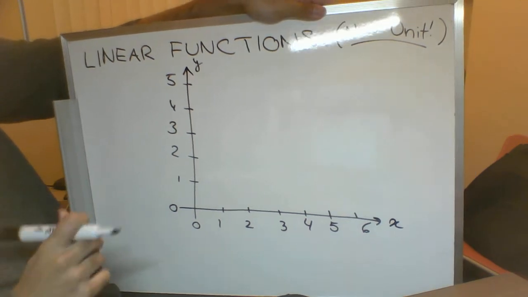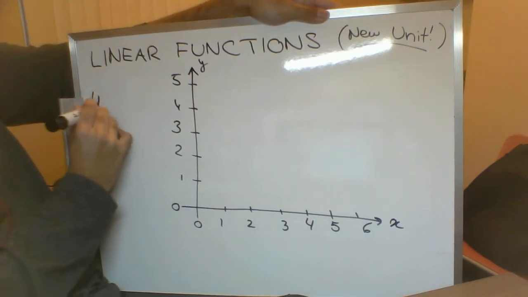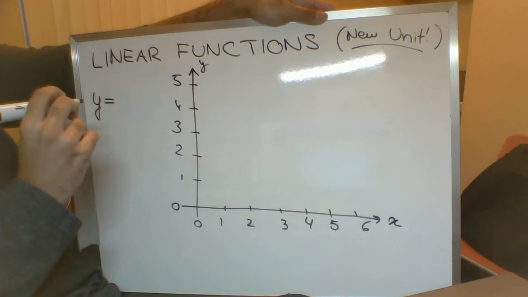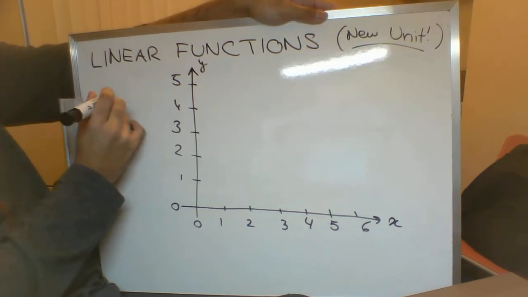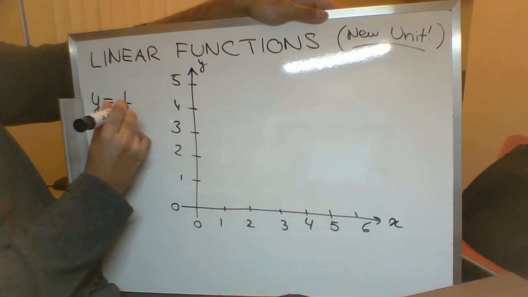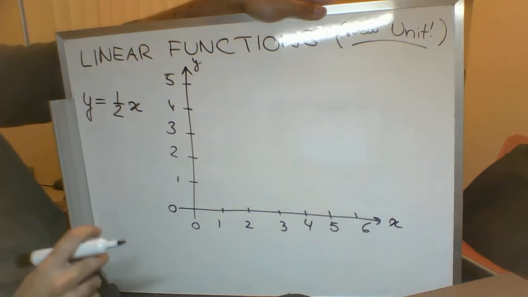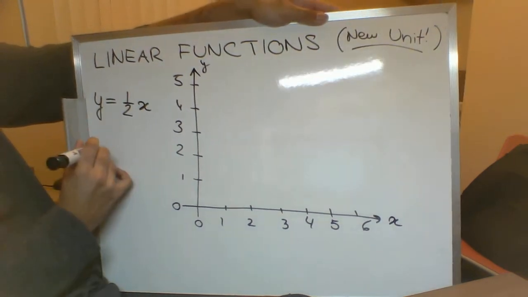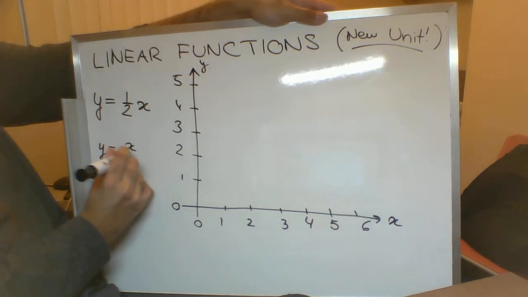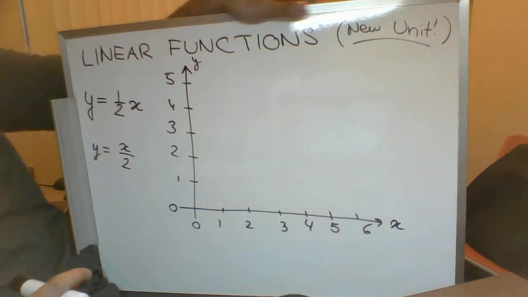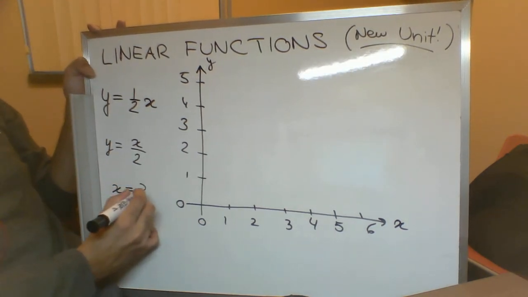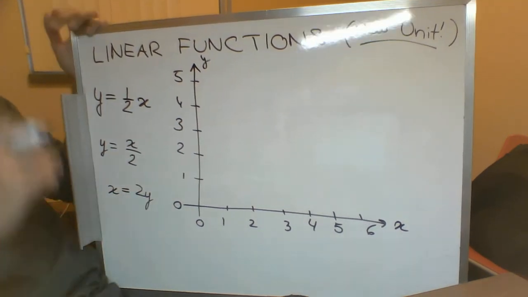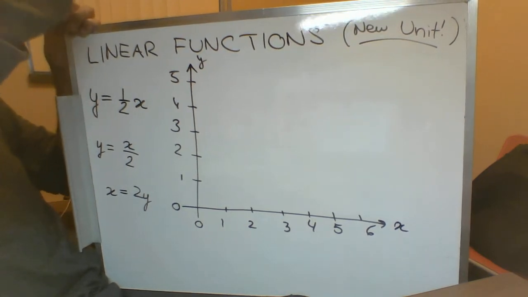Great. And let's say I give you the equation y equals 1/2 of x. You could write that as 1/2 of x, or you could write that as x divided by 2. Both of those are fine. If you wanted to, you could write this as x equals 2y. That might be an easier way to do it for this particular equation.